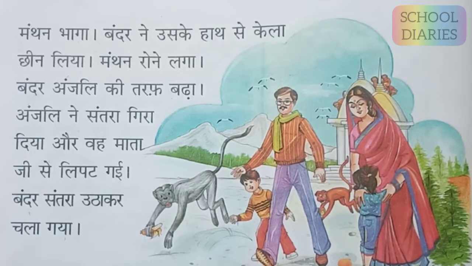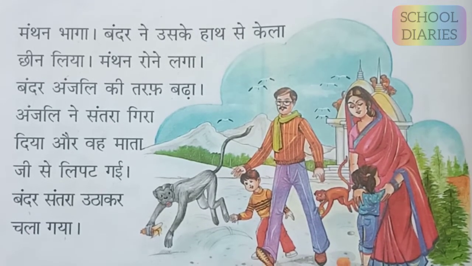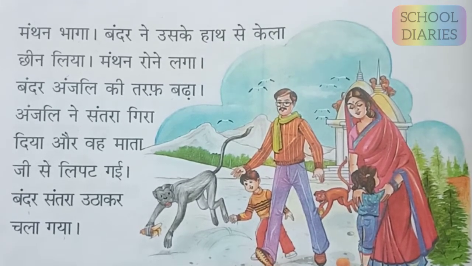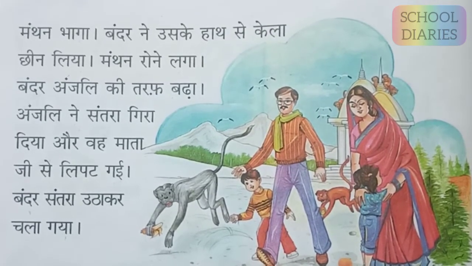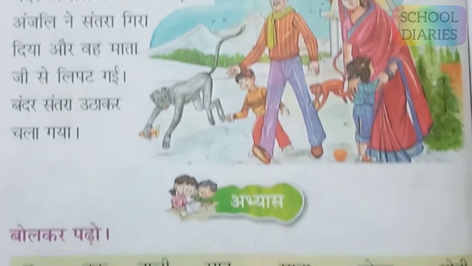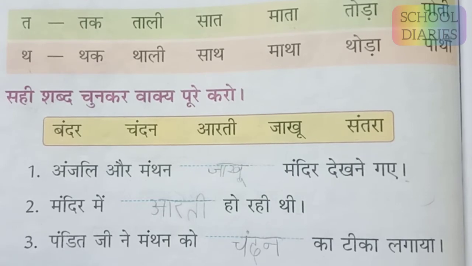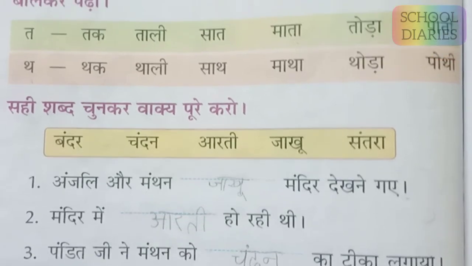So that's all in this lesson. Okay, so this is about an experience of Anjali and Manthan when they visited Jakho Mandir. What happened with them? The lesson is over now. After that come the exercises of the chapter, and I have done that in my Hindi explanation video of this lesson Jakho Mandir. You can go through it if you want. So that's all in this lesson.